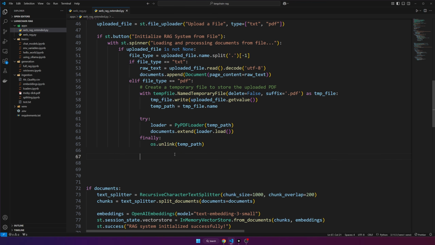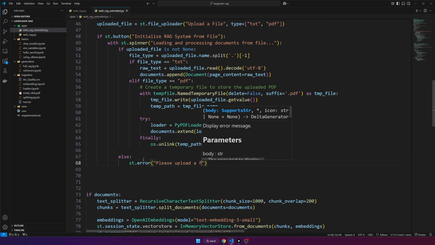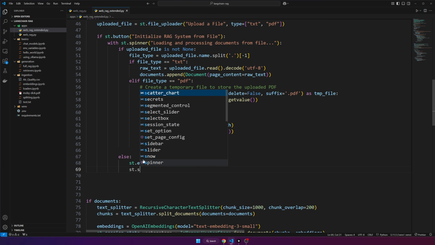So one little quick thing I would add is if this else here for uploaded file, if it is null, then we'll just add like a little warning. We'll say st error. We can say please upload a file, and then we could do st stop.